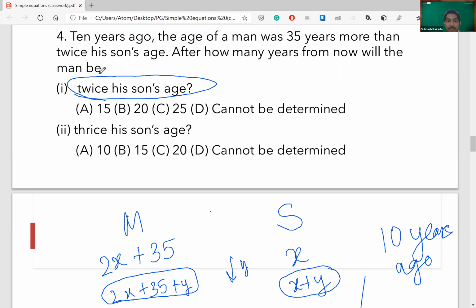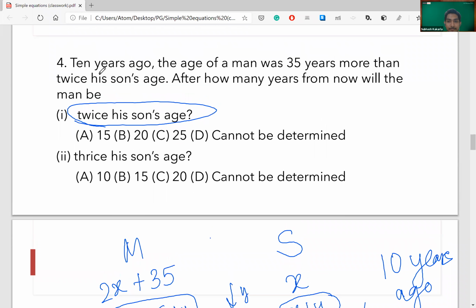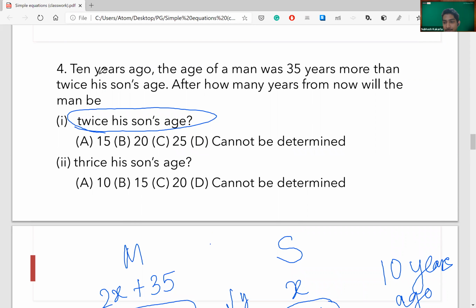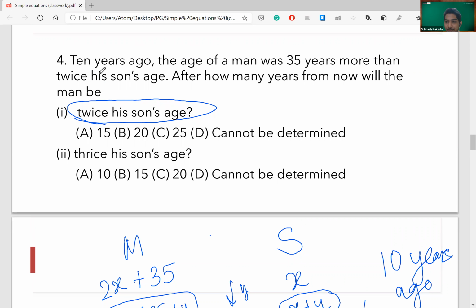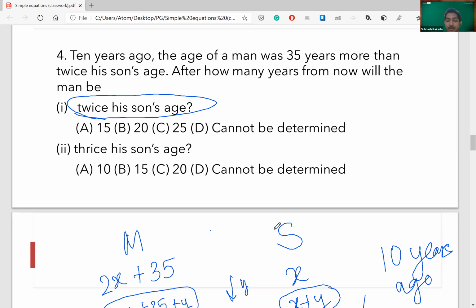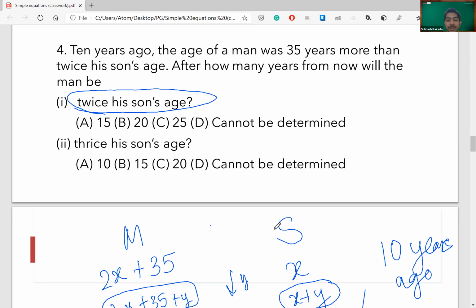Okay, Aditya, I will scroll up. This part is clear? Okay. Yeah, so that's it. Now you have to solve it.